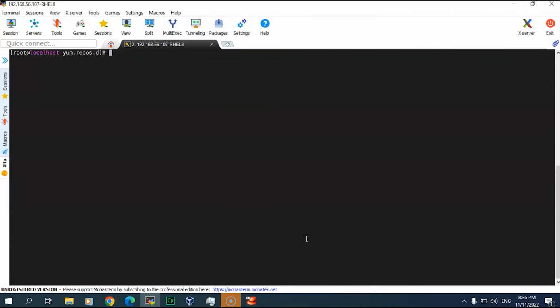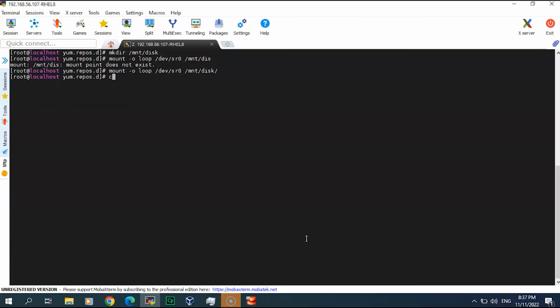Now we have to mount this. mount -o loop. Or before that, let's create a directory, mkdir /mnt/disk. Then we will mount this device, this sr0, on /mnt/disk. However, since this is an ISO, we have to give it the -o loop option, enter. Then we have to go to this mount and make sure our mount is there, the disk, sorry.